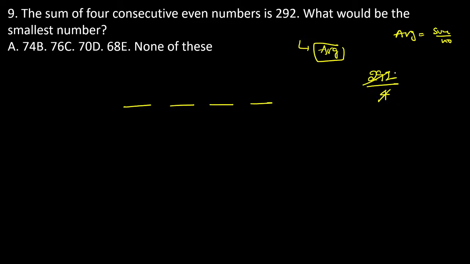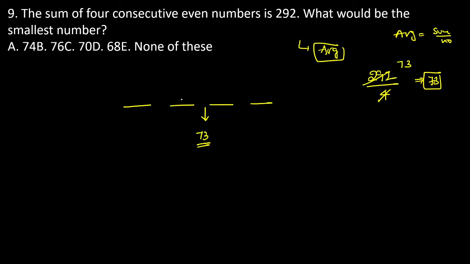Clear? 7 fours are 28, 4 threes are 12, so the resultant is exactly equal to 73. The average we get is exactly 73, Nana. Now, since there are four numbers, the average lies exactly in the middle of the consecutive numbers. So this is the location of exactly 73.